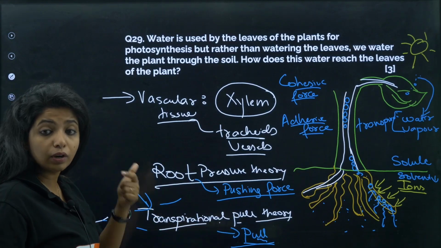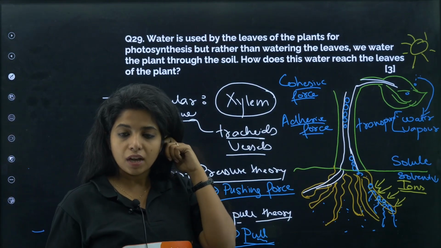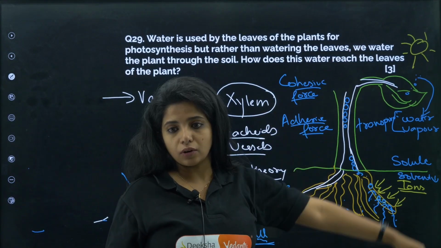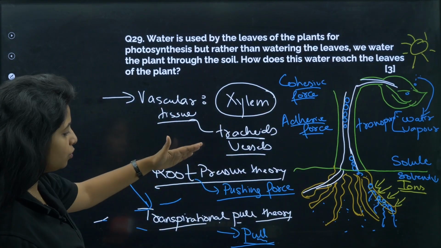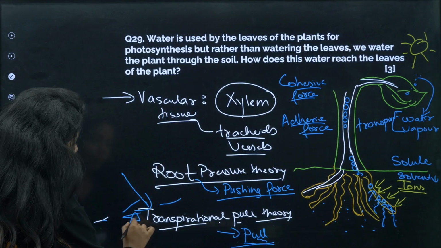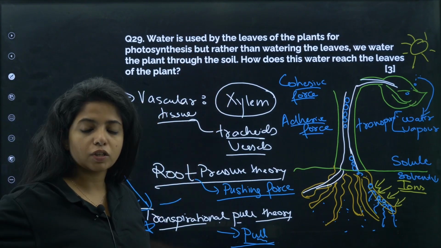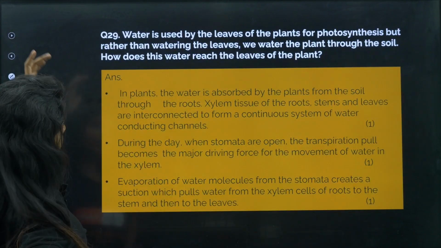This is the only thing that will help the water reach the leaves, because the root pressure theory would not be enough to make it reach the leaves. Get it? So you have to mention this mainly. And if you are asked how water transportation in xylem takes place, you can explain both. Okay, so let's see how the answer is written.